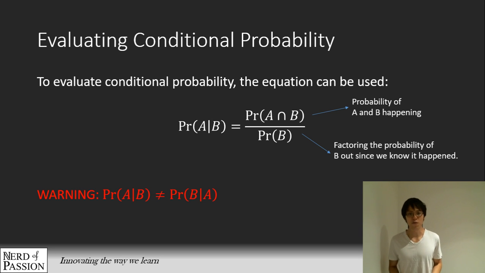And of course, just a word of warning: when it comes to conditional probability, order matters. The probability of B given A has happened is very different from the probability of A given B has already happened.